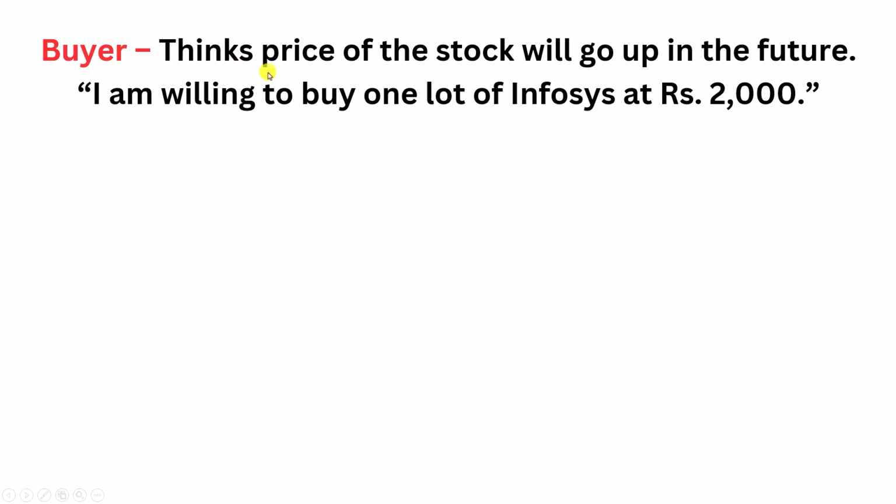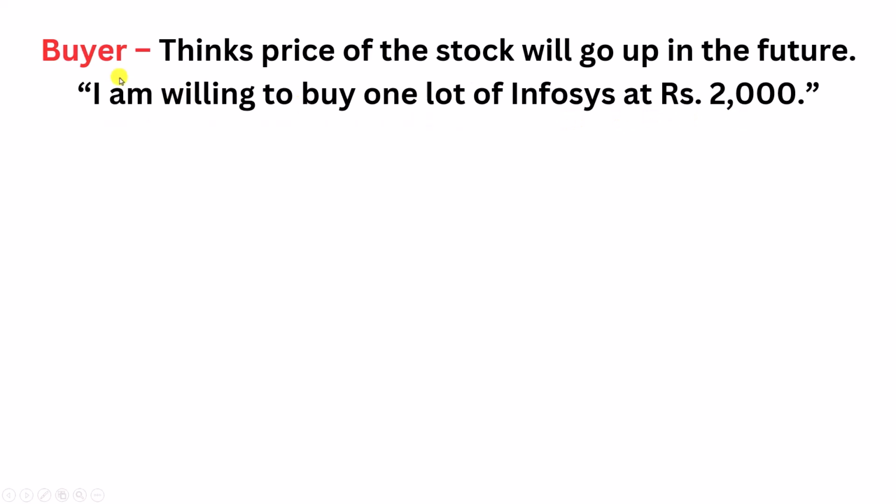Because you think the price of the stock will go up in the future. Alright? So the buyer thinks the price of the stock will go up in the future. So what do you say? You say, I am willing to buy one lot of Infosys at 2000 rupees. Okay? Now what is a lot? A lot is nothing but a bundle or a bucket or a basket of stocks. Okay? We use the term lot here. So you say, I am willing to buy one lot of Infosys at 2000 rupees.